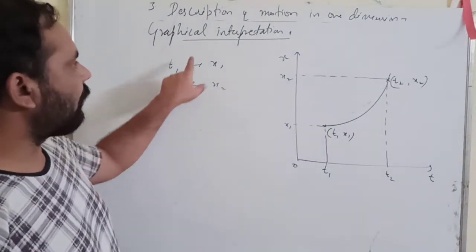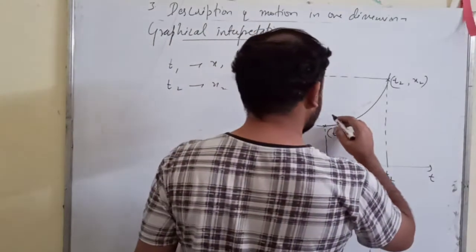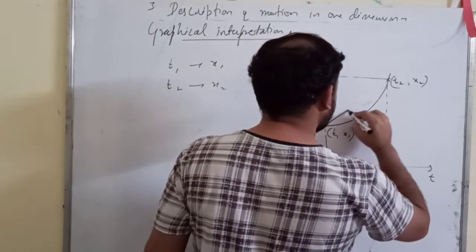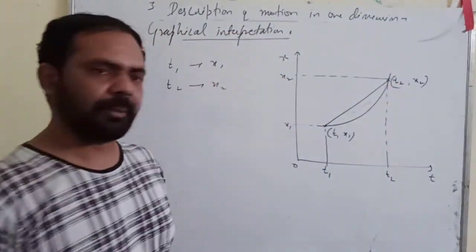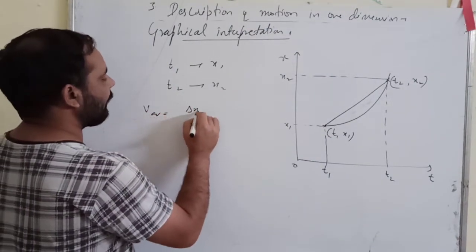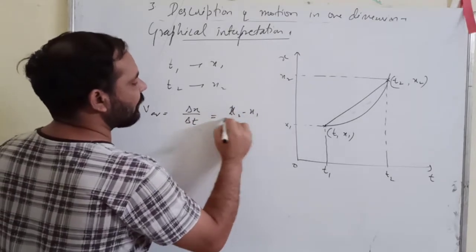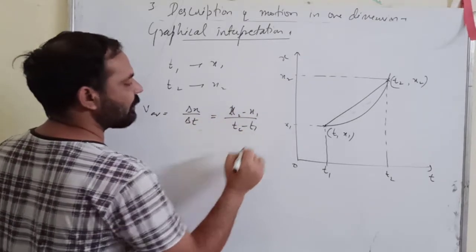Now I want to obtain the average velocity. So how will I get that average velocity? I will join this. What is my formula for average velocity? It is delta x upon delta t, which is equal to x2 minus x1 upon t2 minus t1.